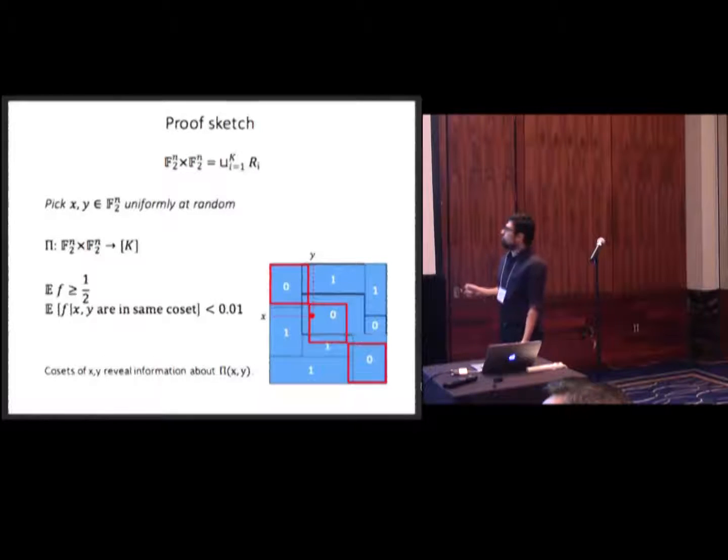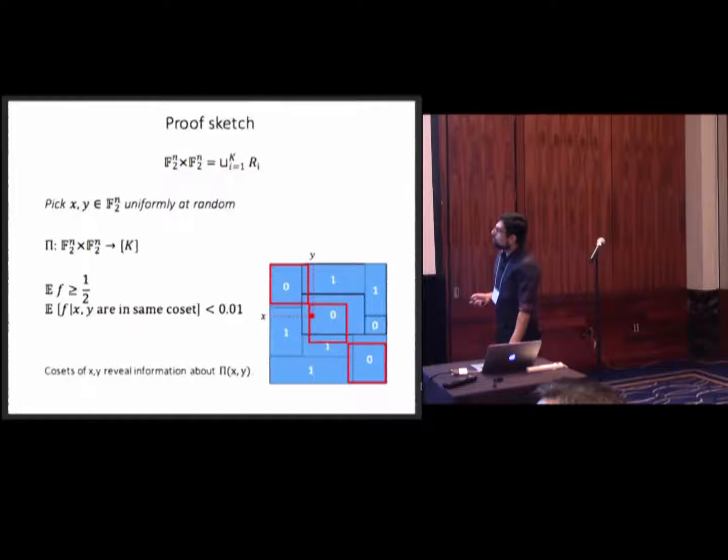So when you find a subspace that has low average, you just immediately found all these other cosets that are in the diagonal, they all have the same low average. And now we know that if we pick points randomly, conditioning on that our point is inside one of these cosets, it gives us information about the protocol, about this random variable. It tells us that its value should not be coming from a 1 rectangle. It should be most probably in a 0 rectangle.